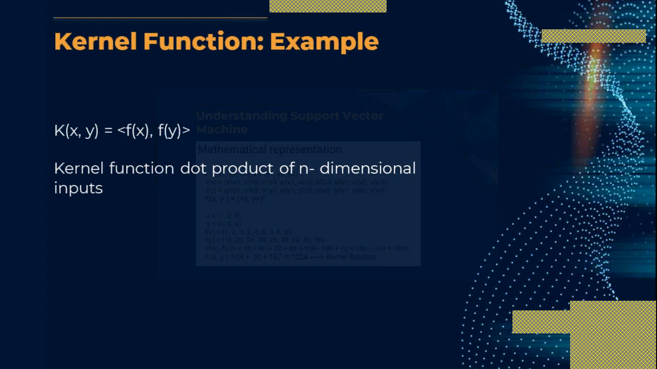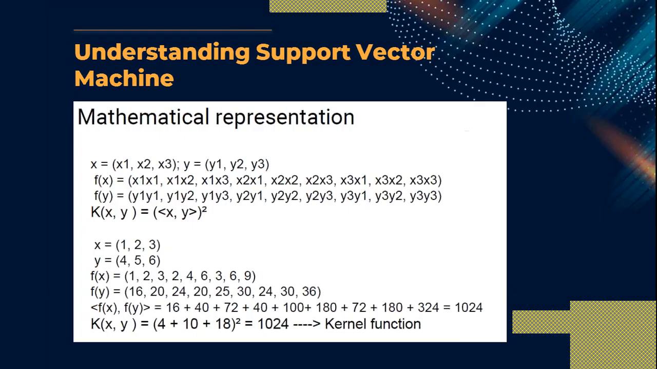So when I replace the value of x and y with a numerical value, f of x is nothing but 1 into 1, that is 1, 1 into 2 is 2, 1 into 3 is 3, 2 into 1 is 2, 2 into 2 is 4, 2 into 3 is 6, 3 into 1 that is 3, 3 into 2 that is 6, and 3 into 3 that is 9. So this is f of x.